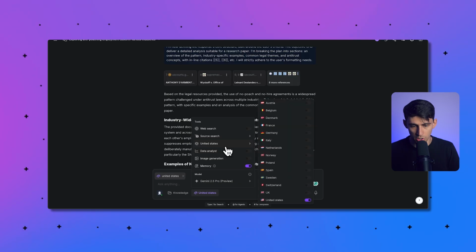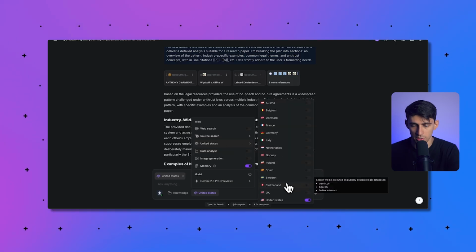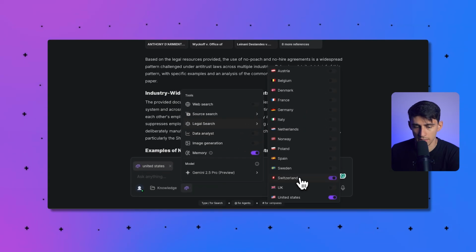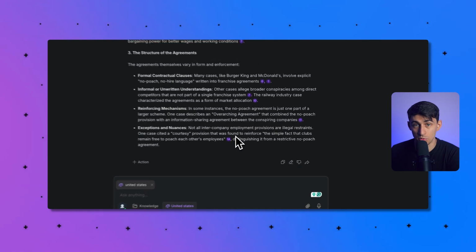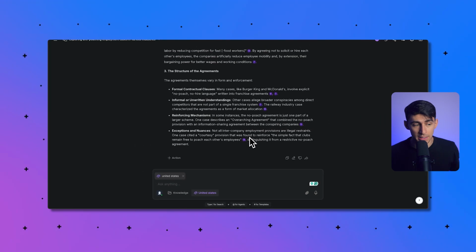Obviously, you don't want to just generally search the internet. You want to search for legal stuff. So please make sure that you're utilizing the different countries here and the different models to get the best writing for what you need. I really like this. I think it's a great option for so many people. So I'd recommend you trying out the legal research tool today.